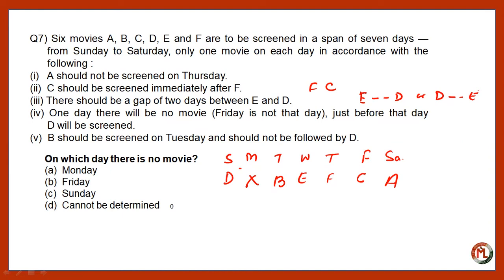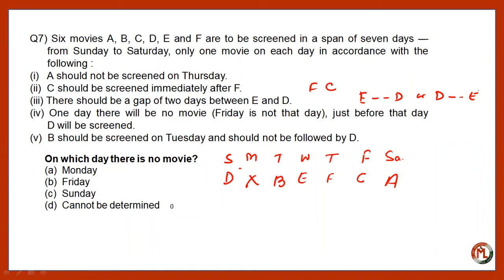No. If D will be screened on Wednesday, it means E will be screened either on Saturday or on Sunday, right? And in that case, the condition that there will always be a movie on Friday can be affected.